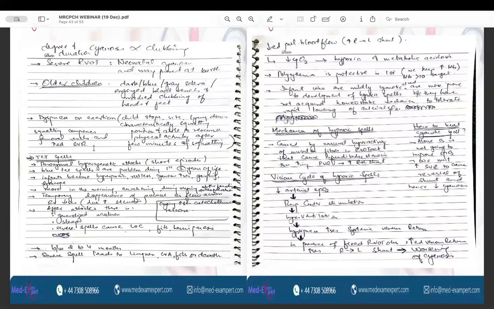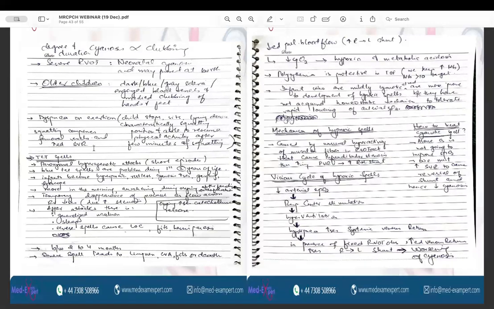Then TOF is characterized by TET spells, also known as the hypercyanotic spells. So, what are TET spells? TET spells are paroxysmal hypercyanotic spells. They are very short lived, and they are a problem during the first 2 years of life. What happens is that the infant becomes hyperpneic, restless, cyanosis increases, gasping can occur, and there can be syncope. They are more common in the early hours of morning, after waking up, during crying, after feeds, or after defecation.